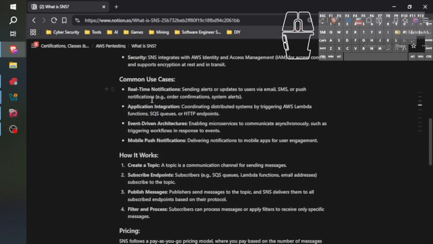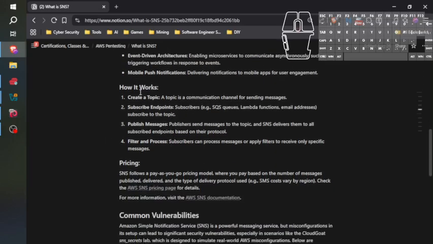Common use cases: real-time notifications, sending alerts or updates to users via email, SMS, or push notifications. Application integration, coordinating distributed systems by triggering AWS Lambda functions, SQS, or HTTP endpoints. Event-driven architectures, enabling microservices to communicate, and in those communications, they could trigger workflows in response to events. And mobile push notifications, delivering notifications to mobile apps for user engagement.